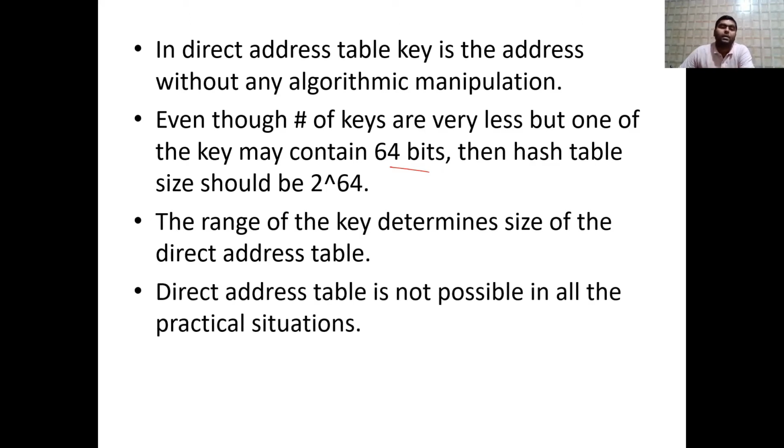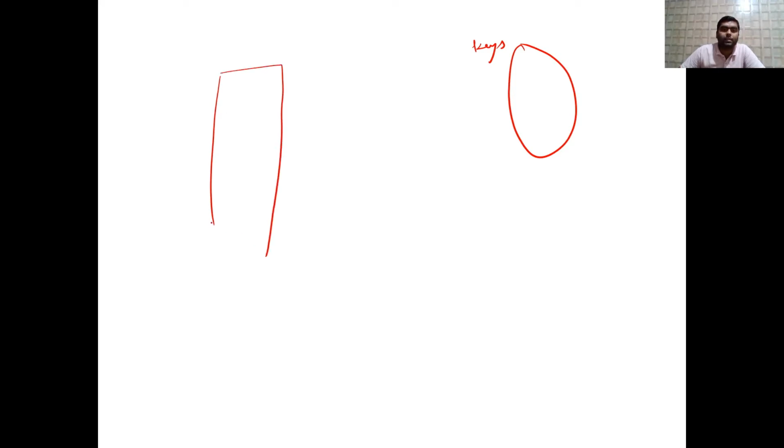And a direct address table is not possible in all practical situations. Why is it not possible? Observe carefully. Say for example, a few keys are there, and these are our slots 1 2 3 4 up to 9, so 10 slots. And this is our hash function or direct address table. This is our hash table. This is our direct address table, also called a hash table.